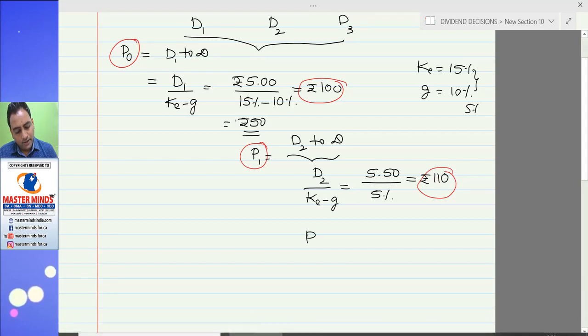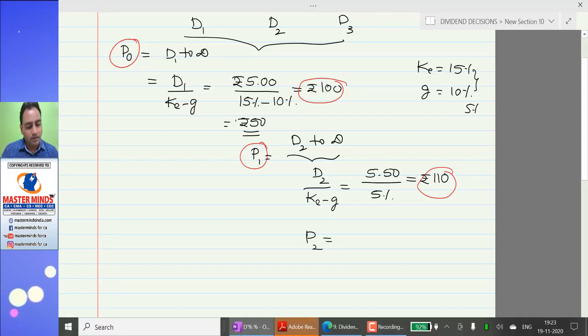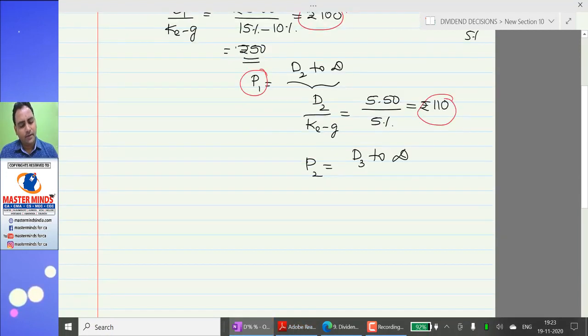No, I want to buy this share at the end of the second year. So you would get dividends from the third year to infinity. This is equal to D3 divided by Ke minus g. 6.05 divided by 5%.